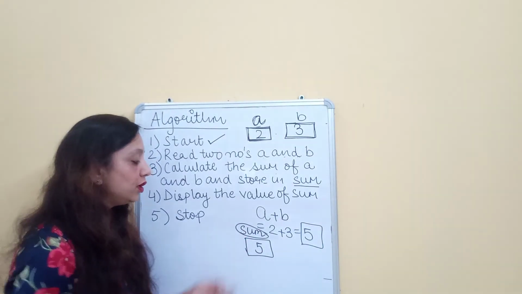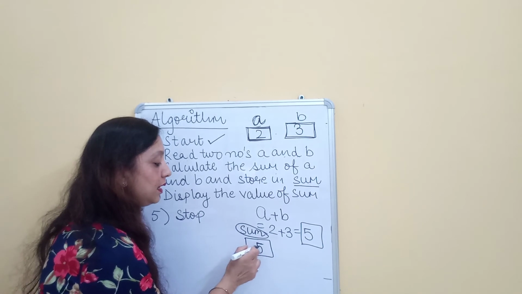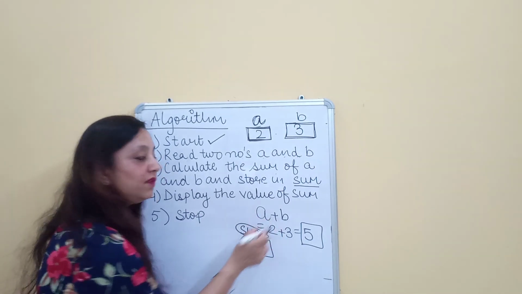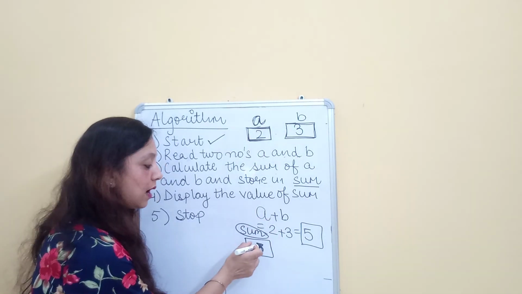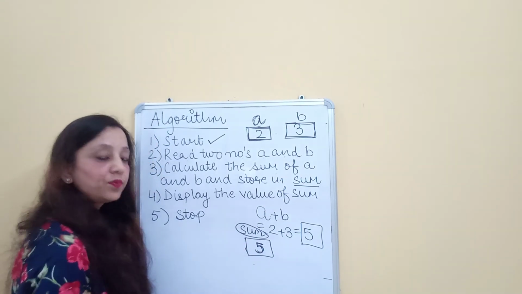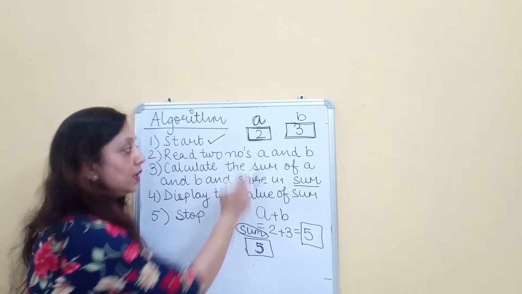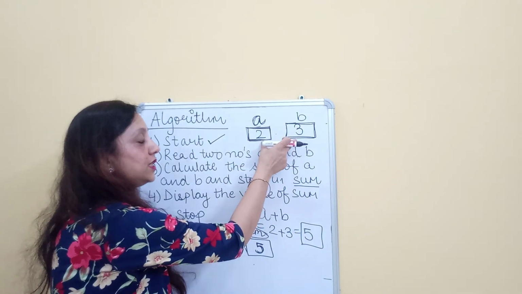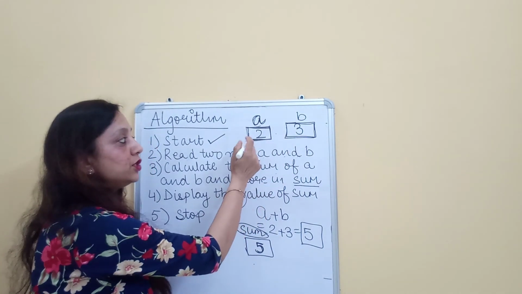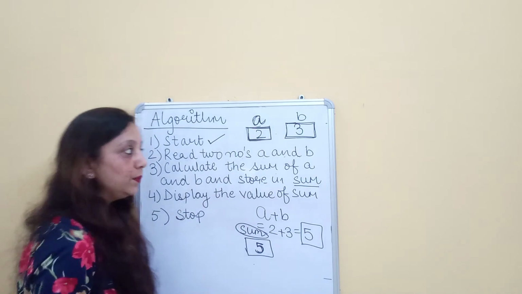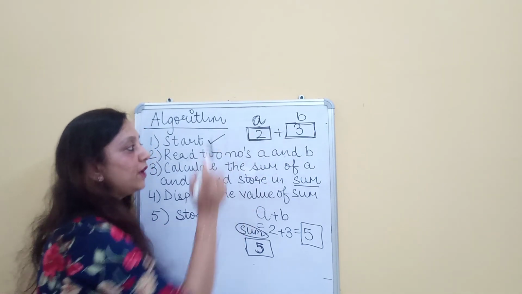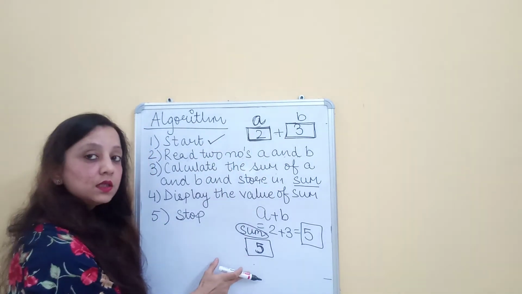Sum is that particular variable where the value of A plus B is stored. The two numbers are taken as input from the user and stored in the variables A and B. The result of the addition of A and B is stored in the variable sum.